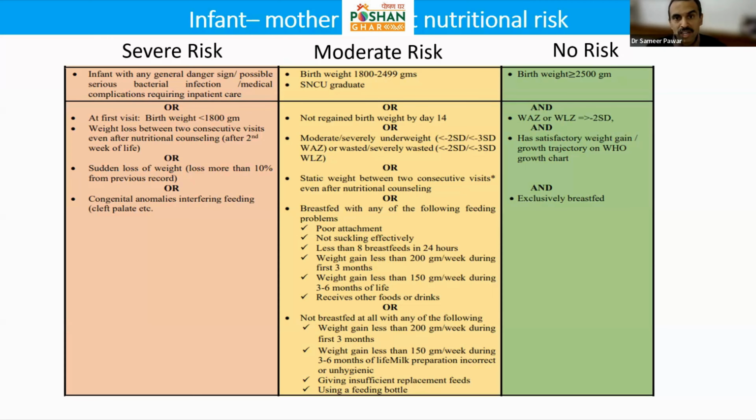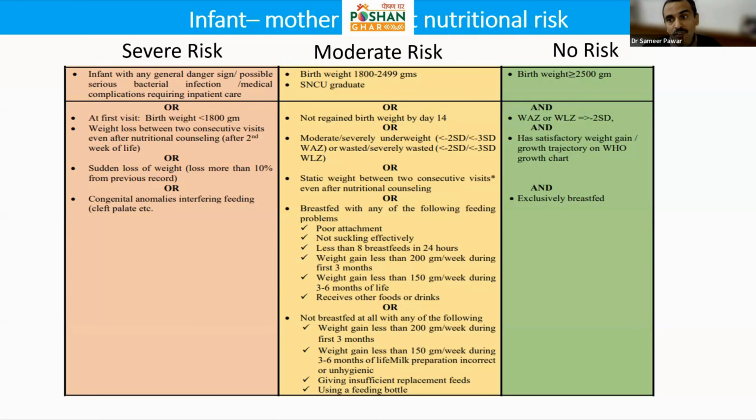Number 2, any infant or child who has any health issue, in terms of either infection or any danger sign or symptom, is at severe risk of faltering early. Hence identifying those medical issues or health issues and addressing them in a timely manner is critical if we want to stop this growth faltering early.